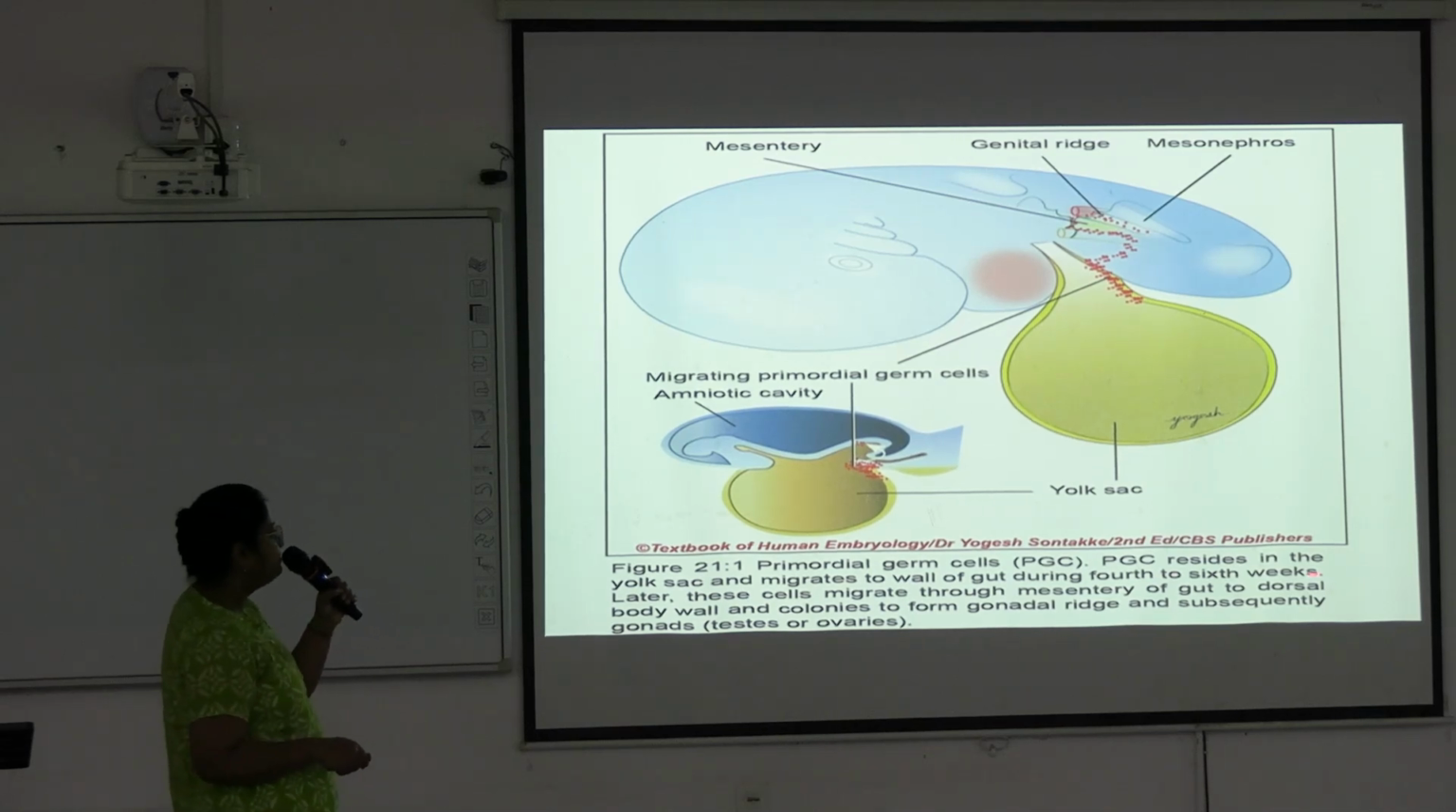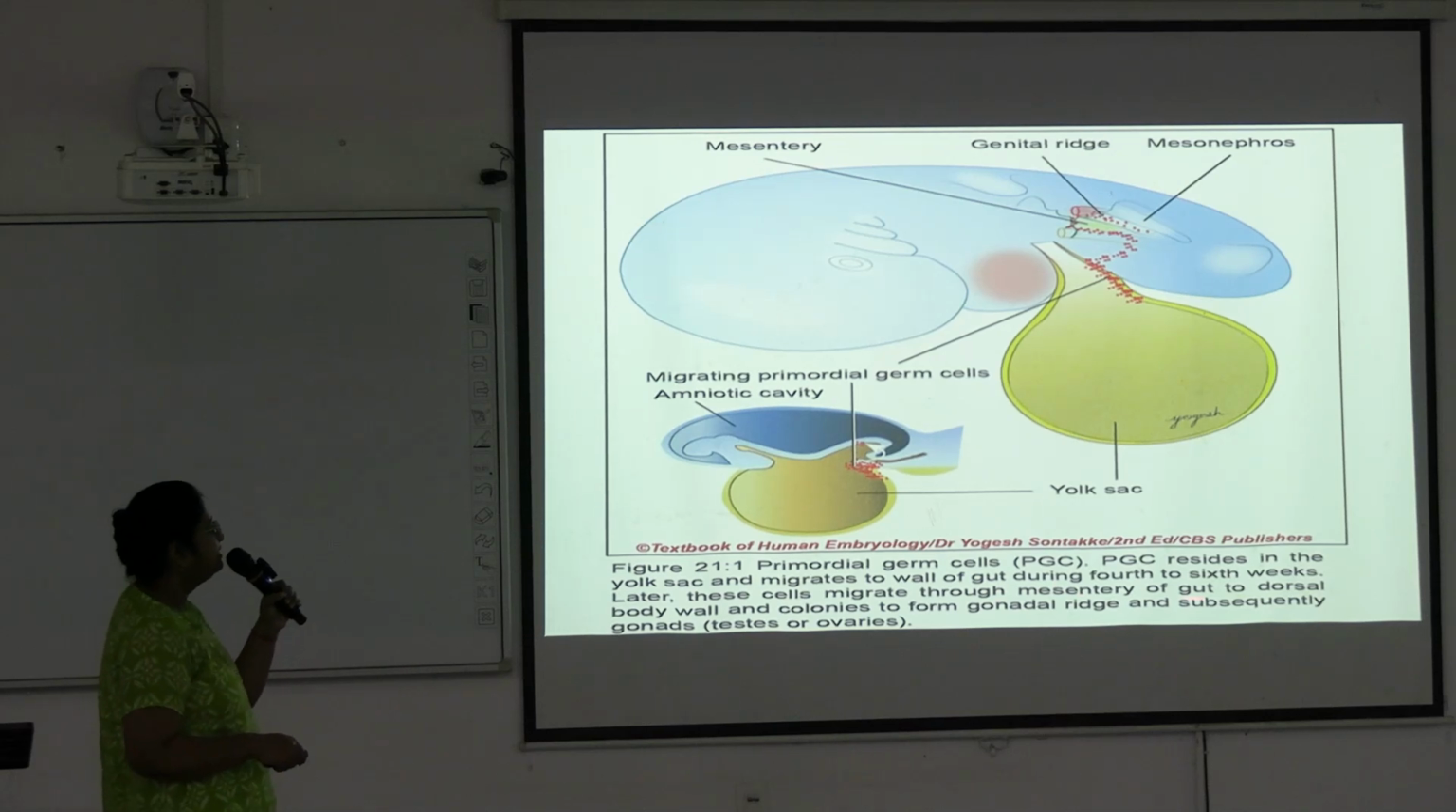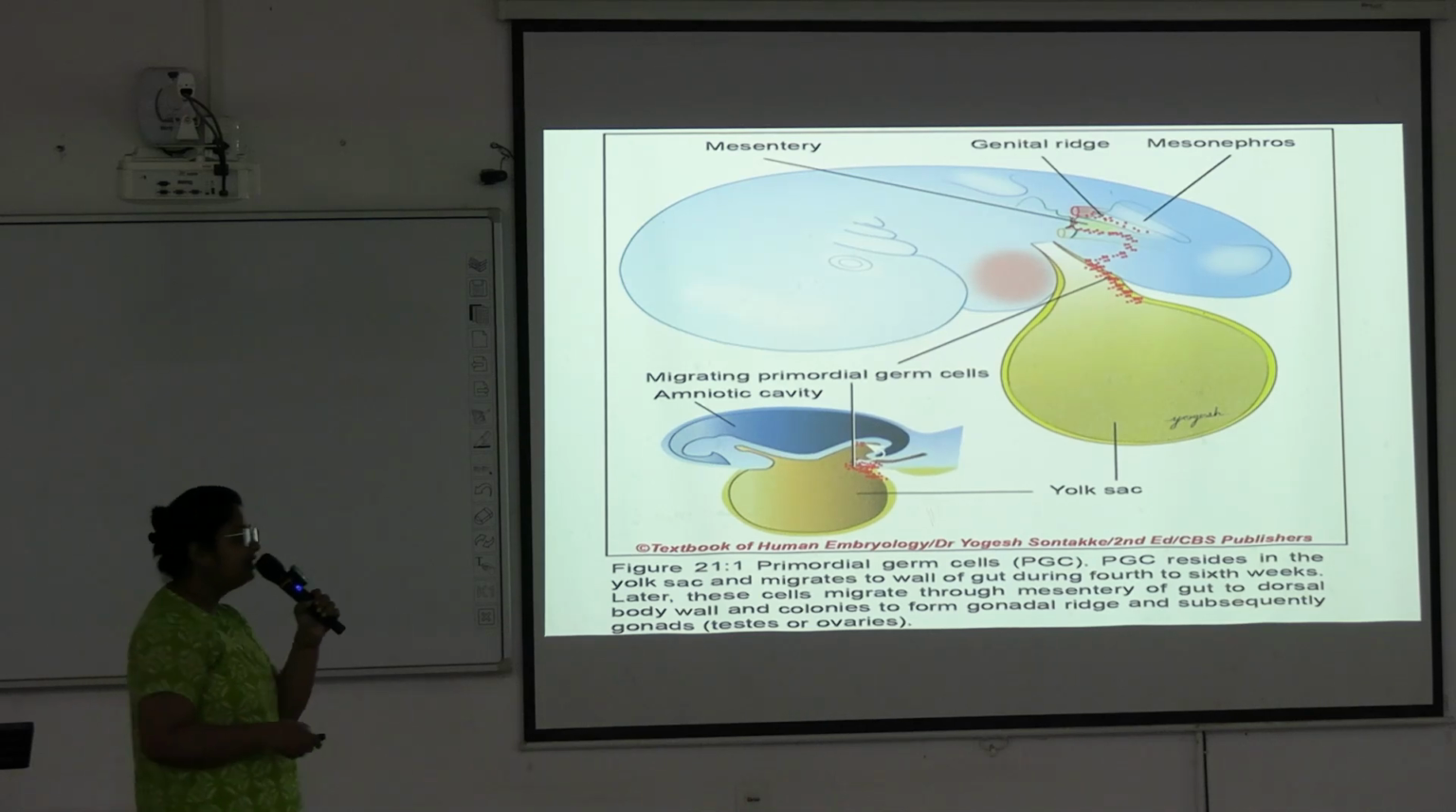So primordial germ cells reside in the yolk sac and migrate to the wall of the gut during the 4th to 6th week. Later, these cells migrate through the mesentery of the gut to the dorsal body wall and colonize to form the gonadal ridge and subsequently gonads. In male, testes will develop, and in females, ovaries will develop. Okay, next.